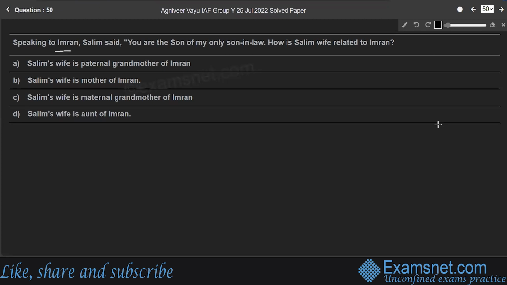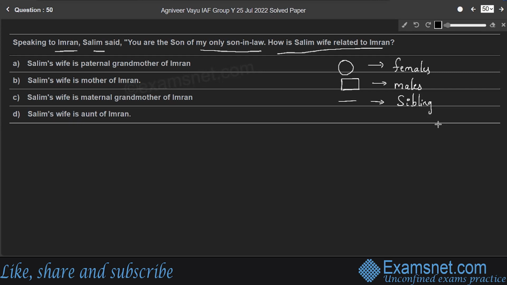Question 50. Speaking to Imran, Salim said, "You are the son of my only son-in-law." How is Salim's wife related to Imran? Here, students, let's make a family tree using some symbols. We use a circular symbol for all females, a square symbol for all males, a horizontal line for siblings, and a double horizontal line for a married couple.